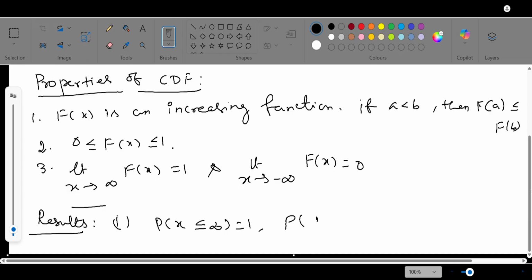P of X less than or equal to minus infinity is 0. Here also, it is an increasing function. The complementary property also we can apply here. For example, P of X less than or equal to x is nothing but 1 minus P of X greater than x.